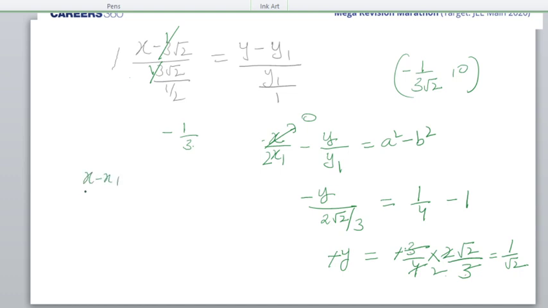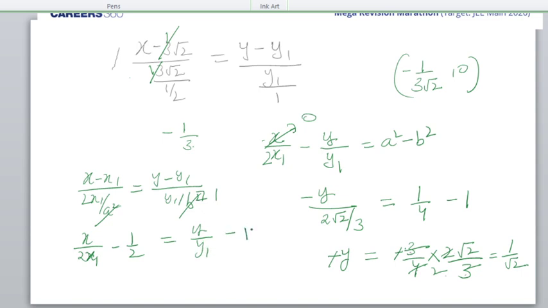X minus x1 by x1 by a square is equal to y minus y1 by y1 by b square. A square was 1 by 2, so we get 2 here. B square is 1, we get this here. So we get x by 2x1 minus 1 by 2, that's equal to y by y1 minus 1. That's what we get. So y1 is 2 root 2 by 3. This is what I'm getting. Something wrong here. Anyway, let's check this out.